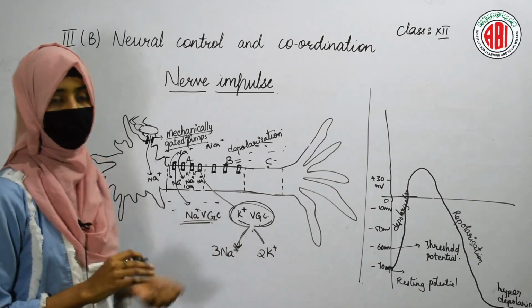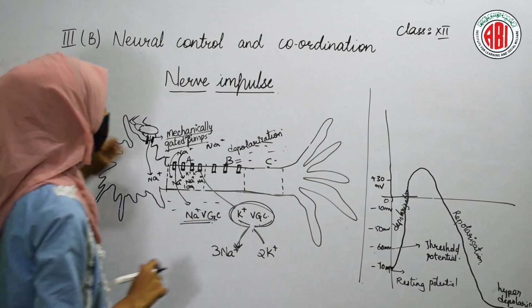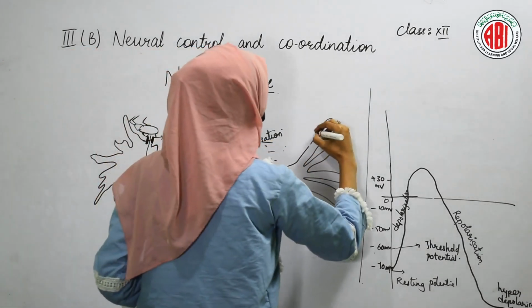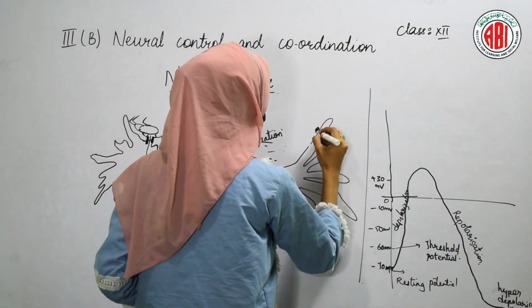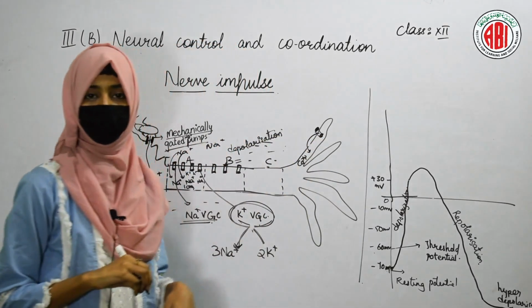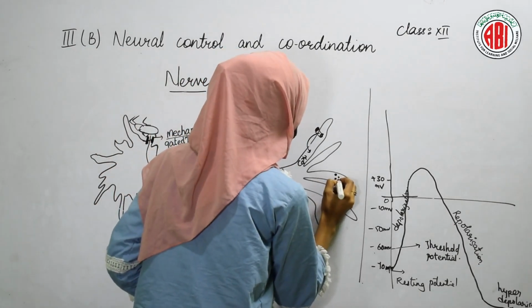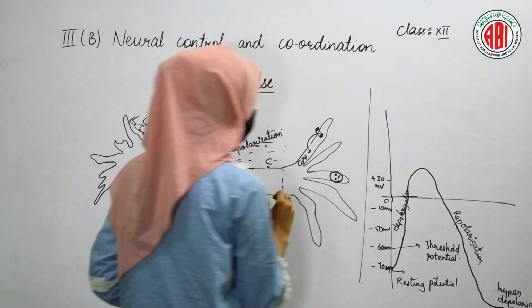This is going to happen in generating the nerve impulses, and we know that in the axon terminals calcium channels are there. So due to the depolarization, calcium ions move into the cell, and these calcium ions stimulate the synaptic vesicles.